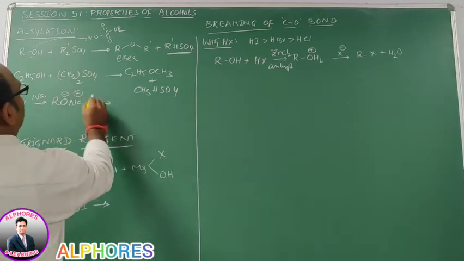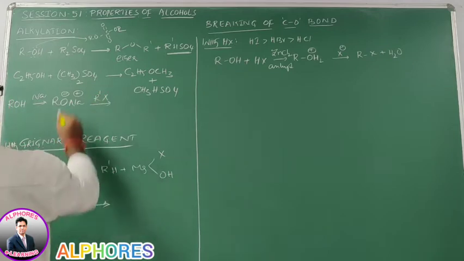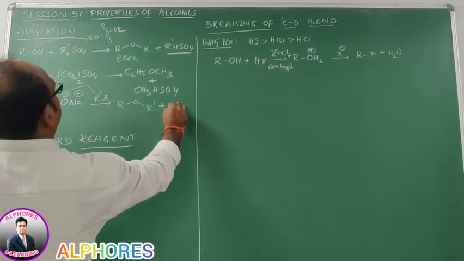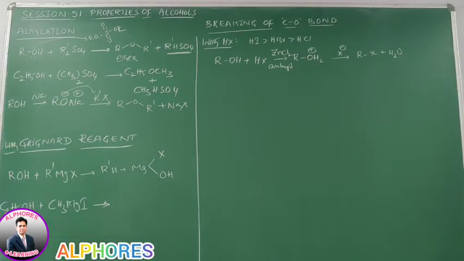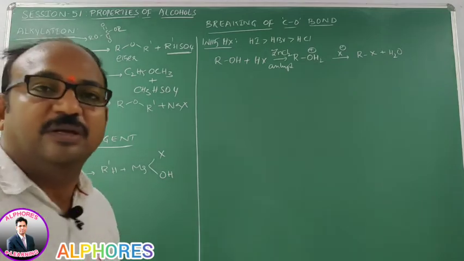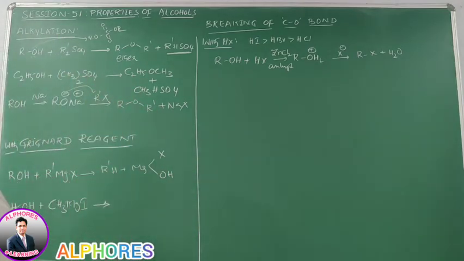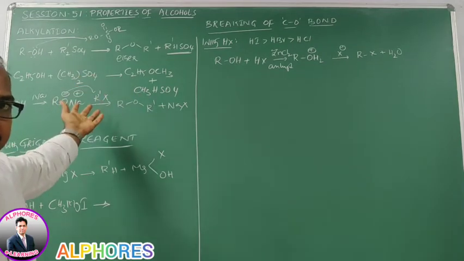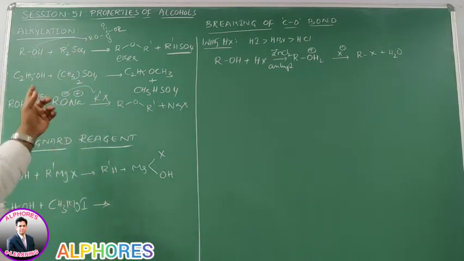Alkoxide upon reaction with alkyl halide, say R dash X, gives RO R dash plus NaX. So in Williamson synthesis, alkyl halide upon reaction with metal alkoxide gives dialkyl ether. Now in this reaction elimination is possible.